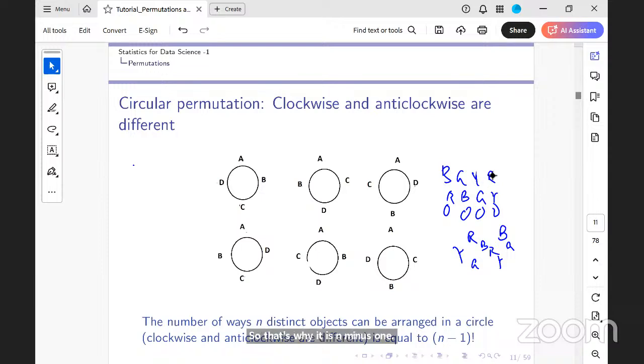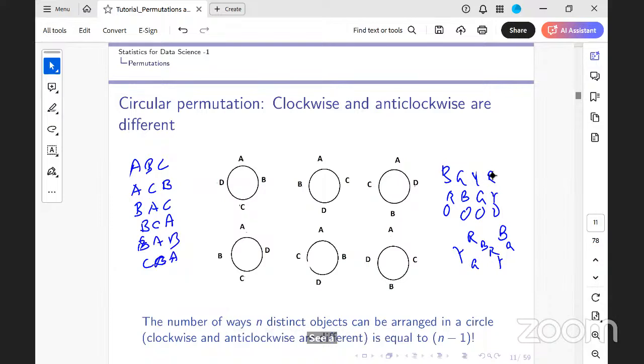Just look at 3: A, B, C. The linear arrangements are ABC, ACB, BAC, BCA, CAB, CBA. These are my linear combinations, right? 3 things. If I'm asking them to sit in a circle, how many ways can I do it? 2 factorial.